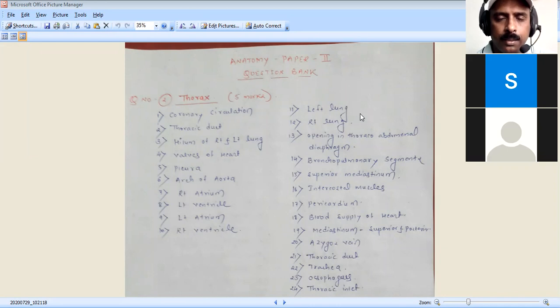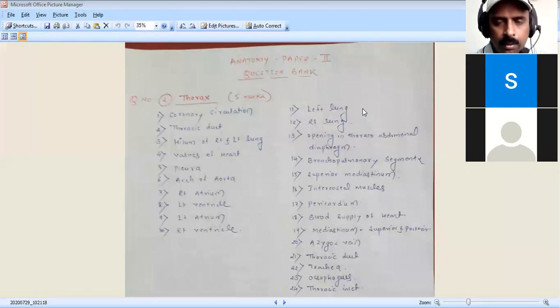Above 94, 95 PO2 we require, but if it comes to 80, below 80, then the person is required to be put on oxygen and ventilator. So that is all you have to remember in the clinical anatomy.